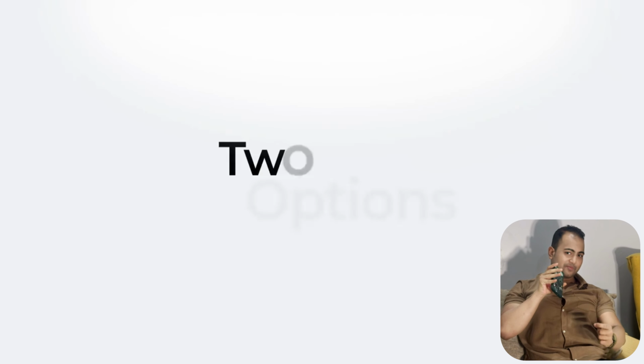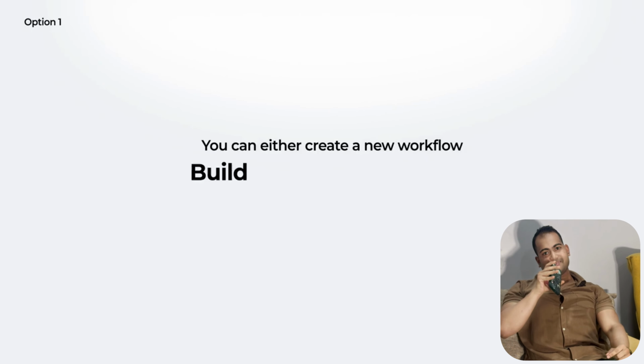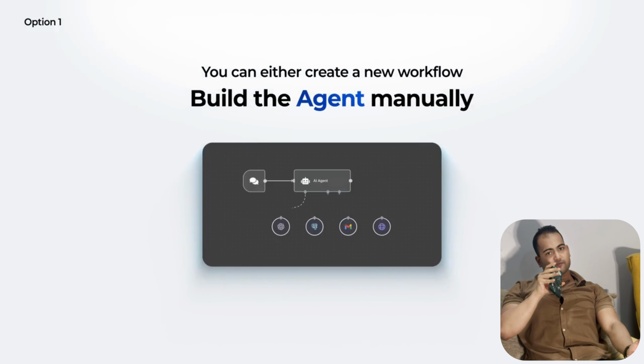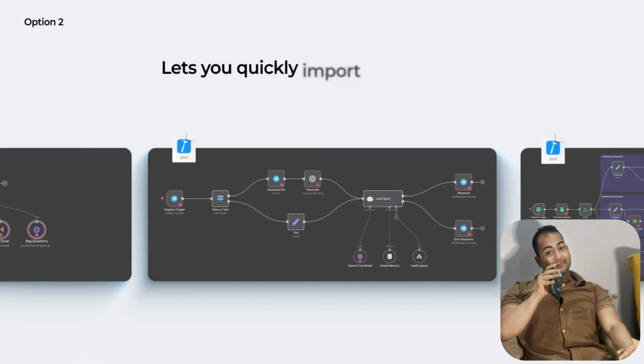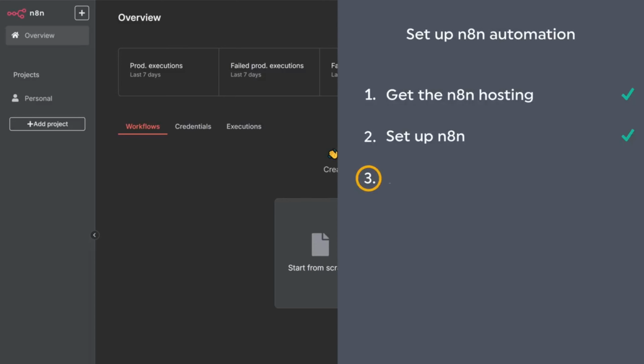And you have two options. You can either create a new workflow and then build the automation manually by adding each node one by one, or you can use a ready-made automation template, which lets you quickly import the workflow and add the agent immediately. To make things easier, I have created a workflow that is already available in WebSpaceKit. So let's move on to the third step. We just import the workflow template.